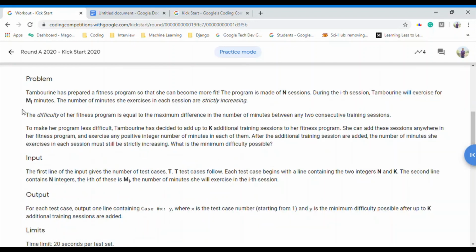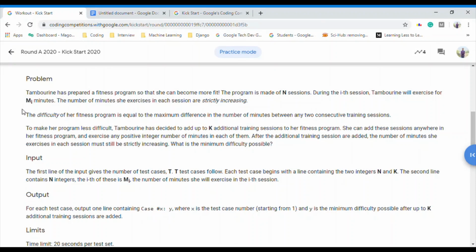Okay, now read the problem. Make sure you understand the question very thoroughly. Tambourine has prepared a fitness program so that she can become more fit. The program is made of N sessions. During the ith session, T will exercise for Mi minutes. The number of minutes she exercises in each session are strictly increasing.